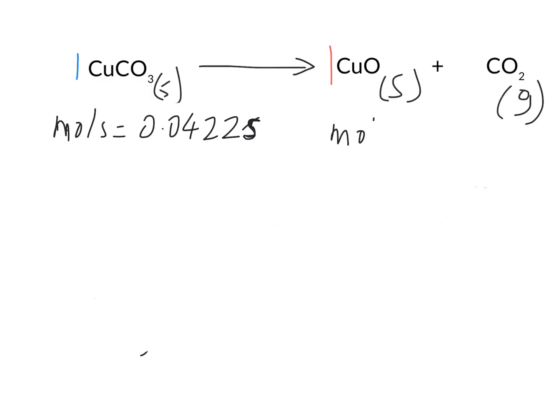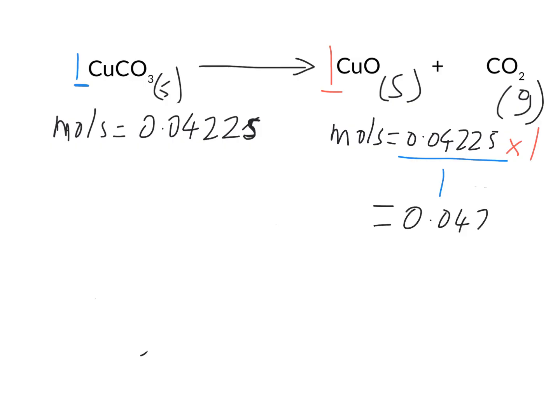Okay, so the moles of copper oxide should be 0.04225 divided by the ratio number of the thing we're starting with, which is 1 in this case, coming from here, times by the ratio number of the thing we're going to, which is copper oxide, which is 1. Now, happy coincidence, in this case, dividing by 1 and timesing by 1 gives you the same number, but doesn't matter, we've gone through the process anyway. 0.04225 moles of copper oxide are expected to be produced.